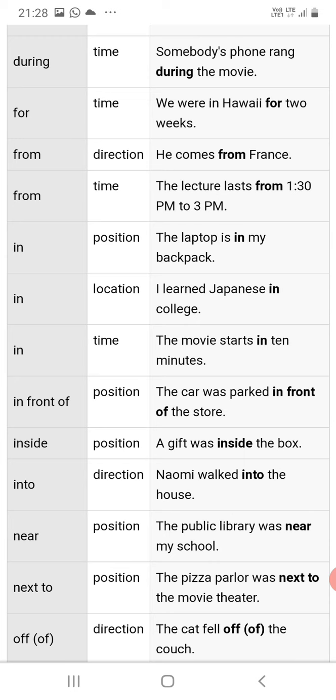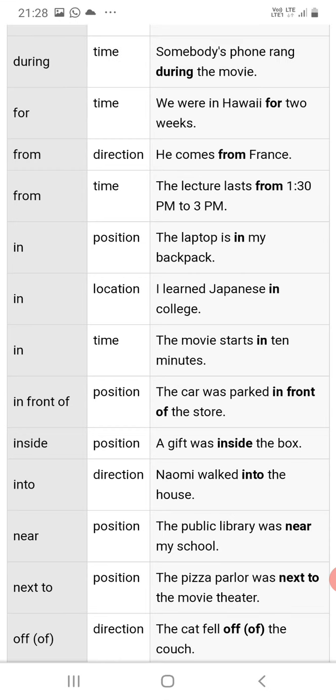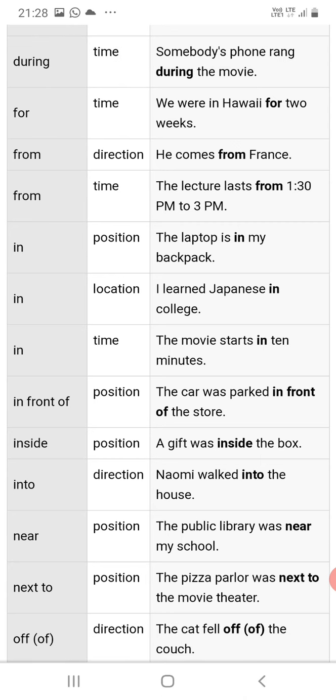In, for position: the laptop is in my backpack. In, to denote location: I learned Japanese in college. In which location? In college. For time: the movie starts in 10 minutes. So it is telling about the time. It may be telling about time, direction, position. Sentence to sentence, it may vary.